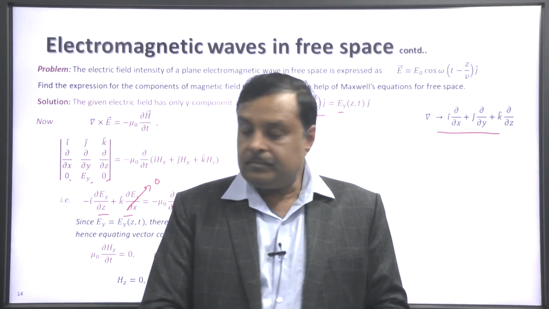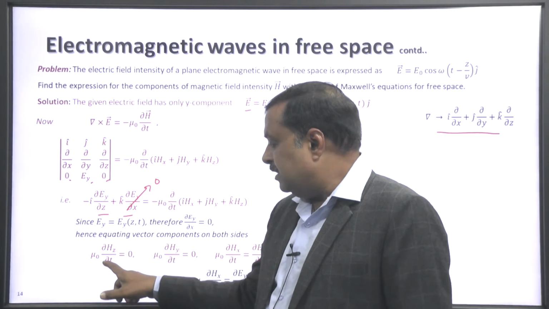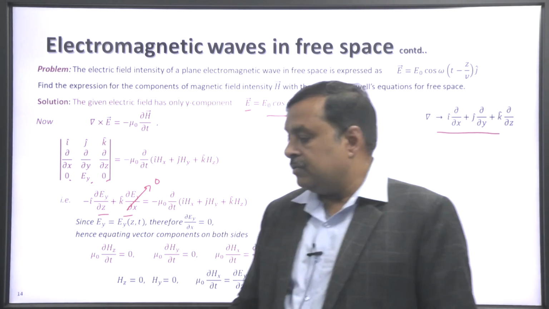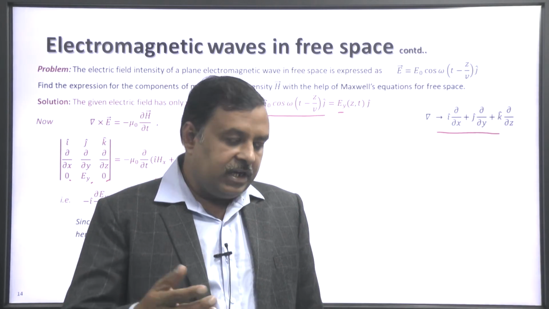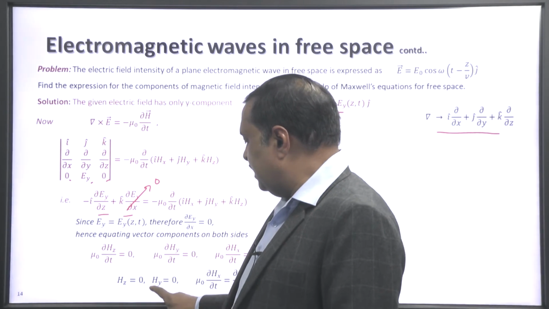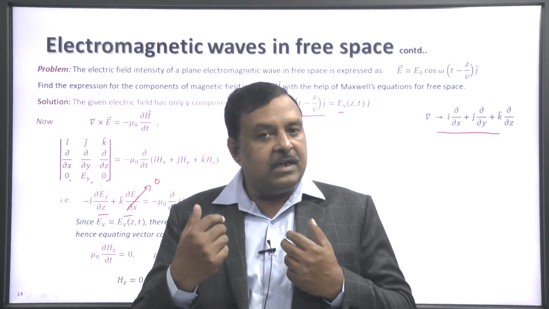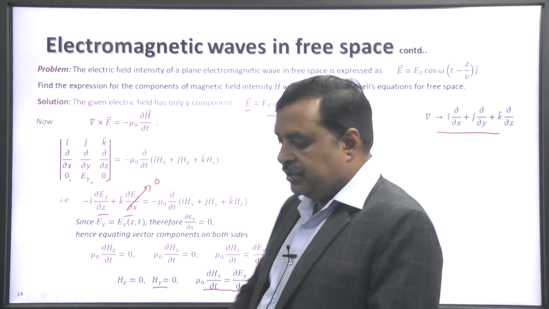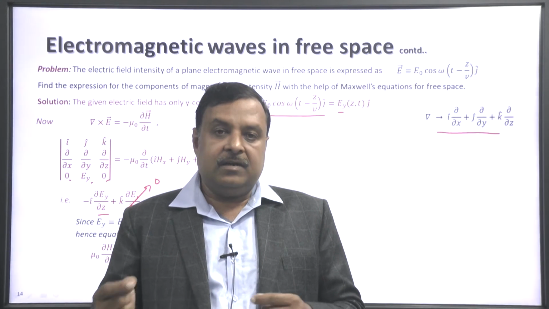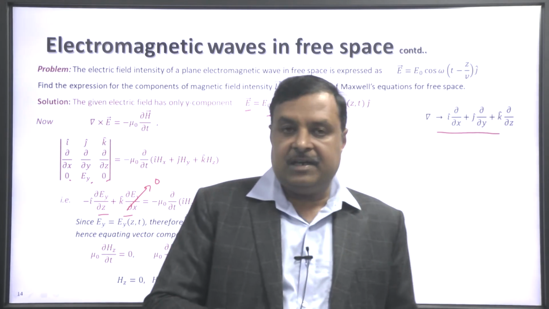Now, this gives H z equal to 0. The magnetic field has no component along the z axis, and H y equal to 0, the magnetic field has no component along the y axis, and this equation relates the component of the electric field and the magnetic field.